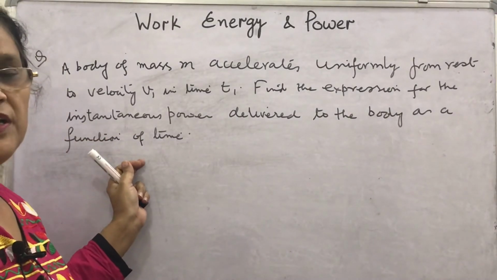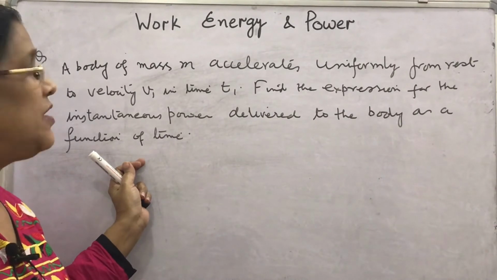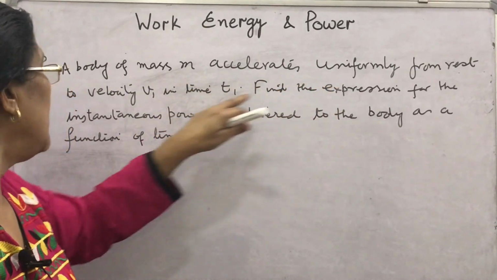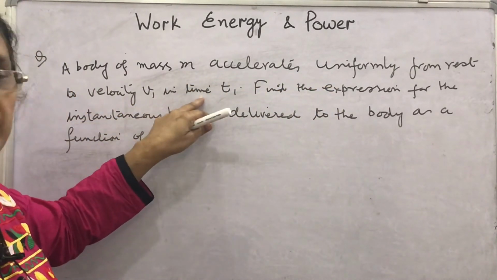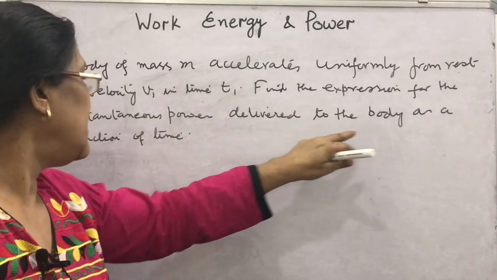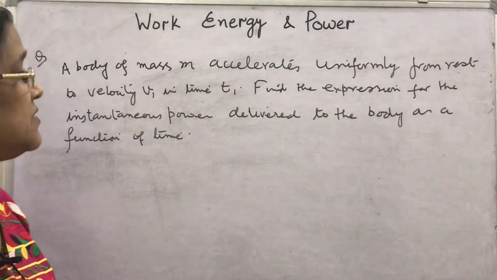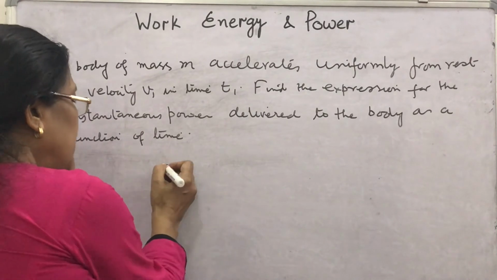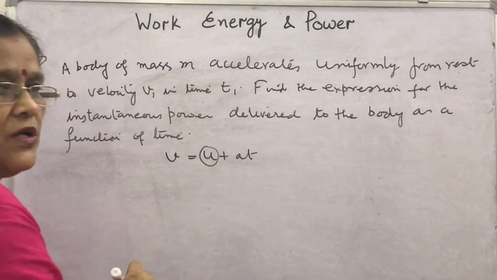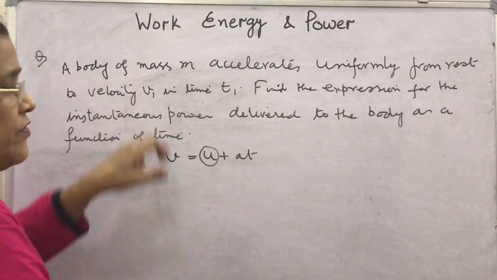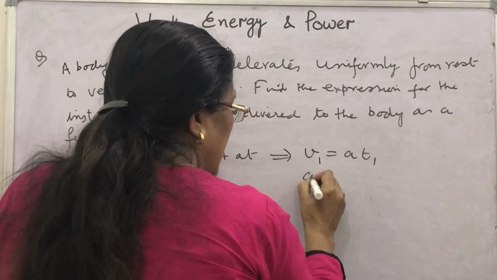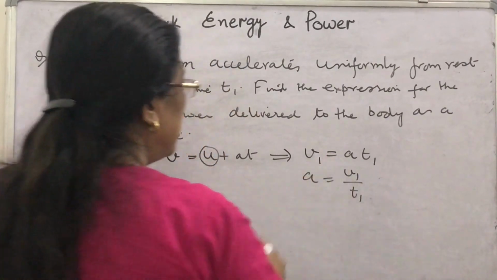Look, this question was asked in the AIEEE exam in 2004 and 2005, both years. A body of mass m accelerates uniformly from rest to a velocity v1 in time t1. Find the expression for the instantaneous power delivered to the body as a function of time. Since it starts from rest, how will you write this? v equal to u plus at. Since u is 0, and in time t1 the velocity is v1, this implies v1 equal to a t1, or a will be v1 upon t1.